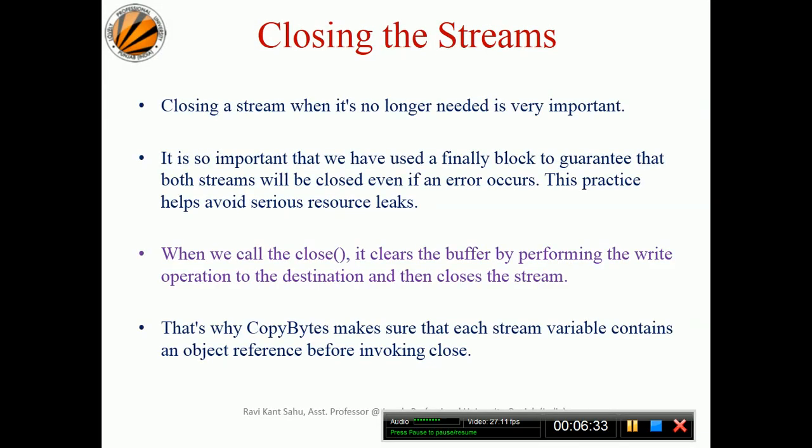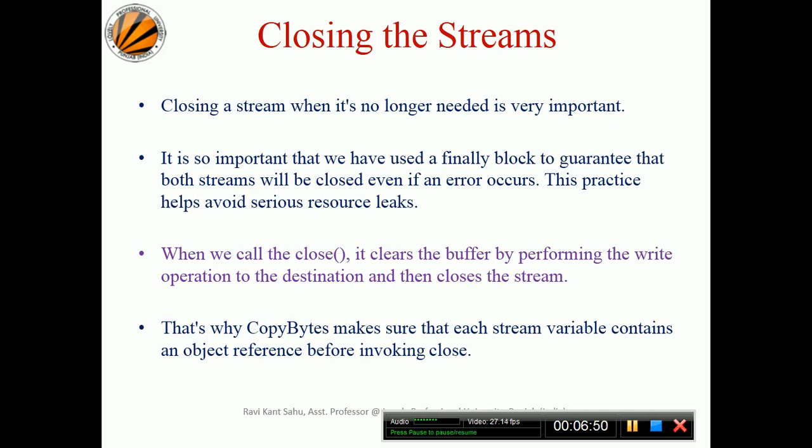Now one thing you should be very careful about: closing the stream when it is no longer needed is very important. It is so important. We have already seen in the previous example that dot close itself clears the buffer. That is the same thing we have to discuss.